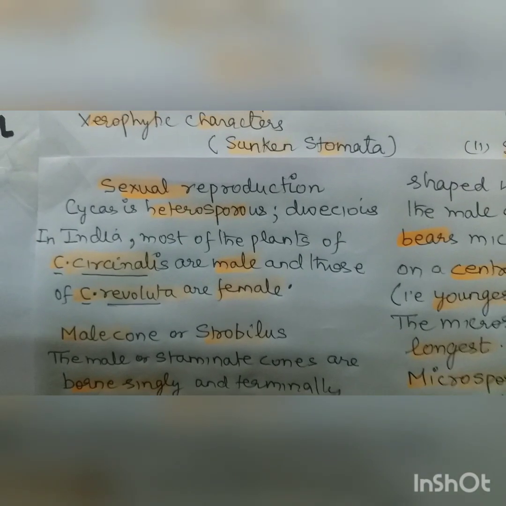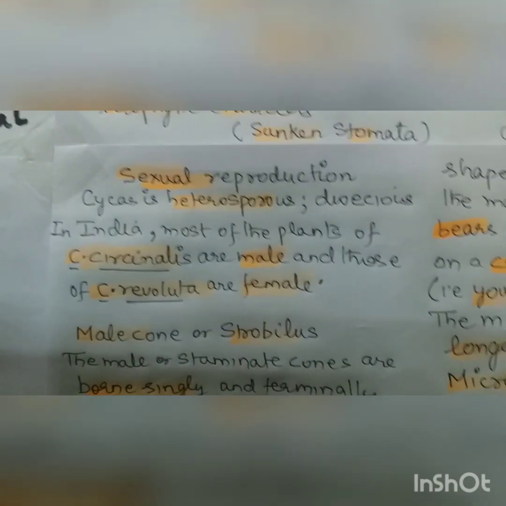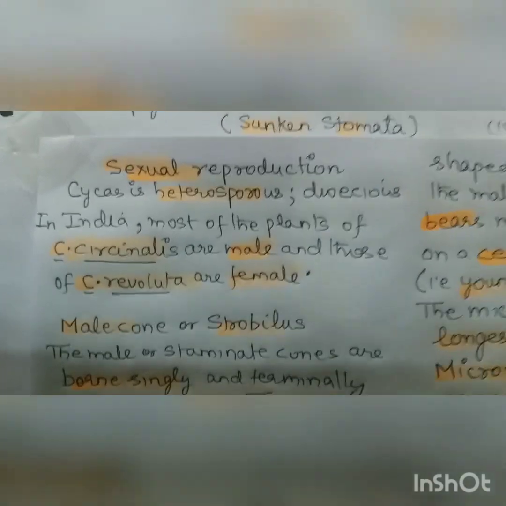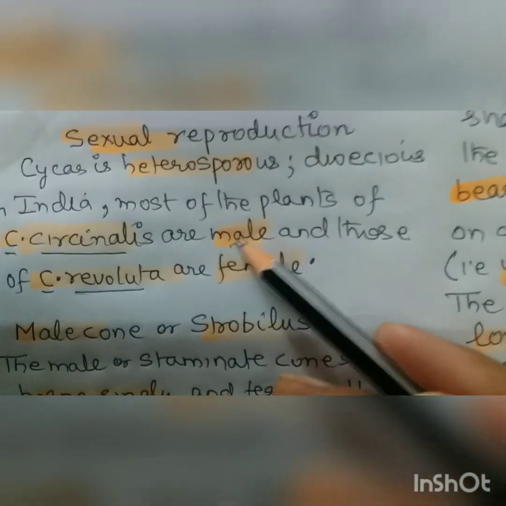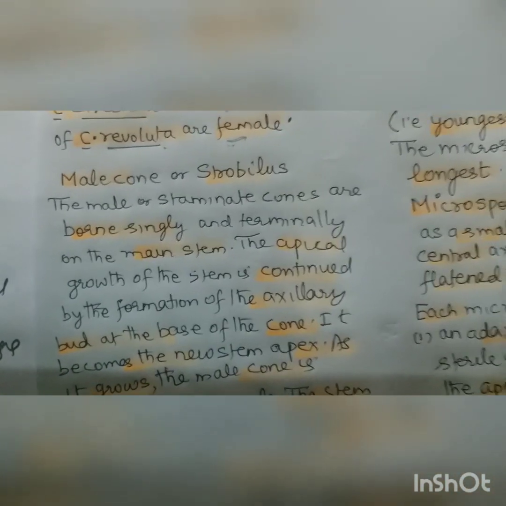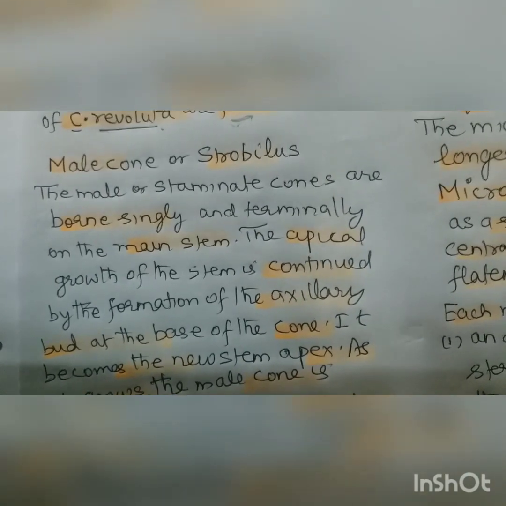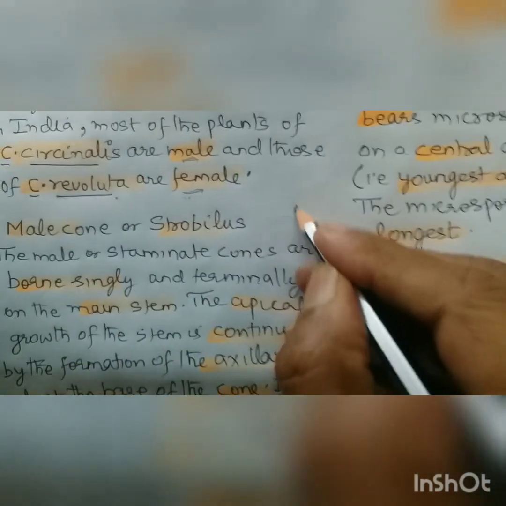Cycas is heterosporous and dioecious. In India, most of the plants of Cycas circinalis, this is very important, are male, and those of Cycas revoluta are female. So now we are coming to the male cone, which we also call strobilus. The male cones are borne singly and terminally on the main stem, right, like this.